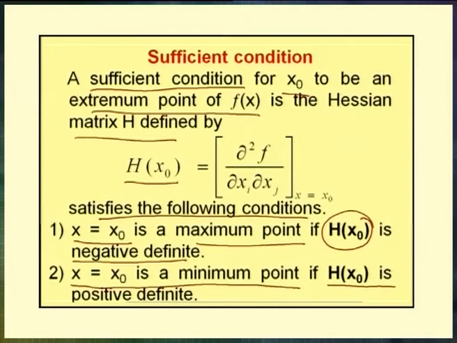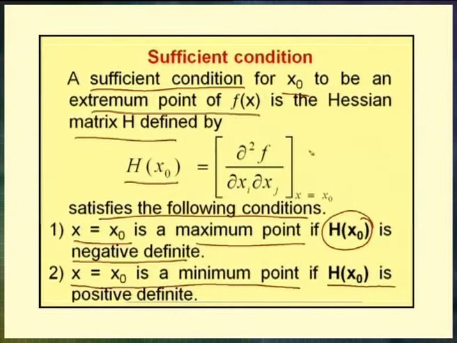So, the sufficient condition for a function f of x to have an extremum at x naught is: if the Hessian matrix is negative definite, that point is a maximum point; if the Hessian matrix is positive definite, that point is a minimum point. Now, let me explain the Hessian matrix in detail.